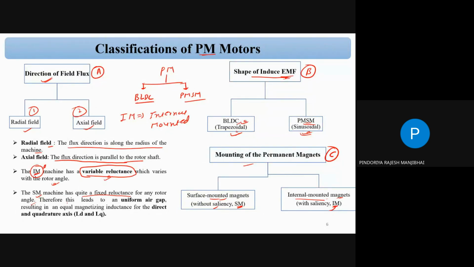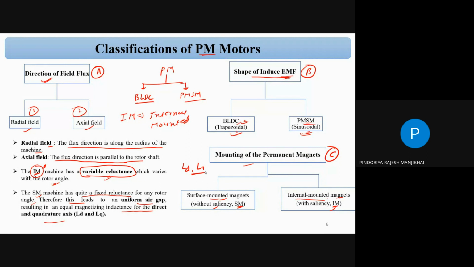Therefore, this leads to a uniform air gap, resulting in equal magnetization inductance for the direct and quadrature axis, LD and LQ.